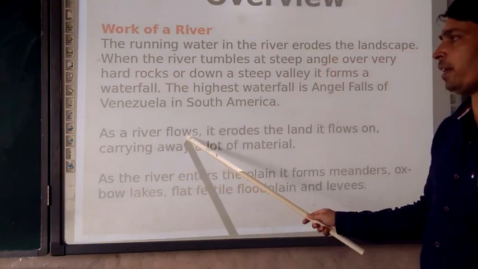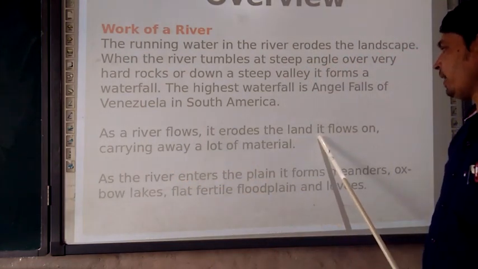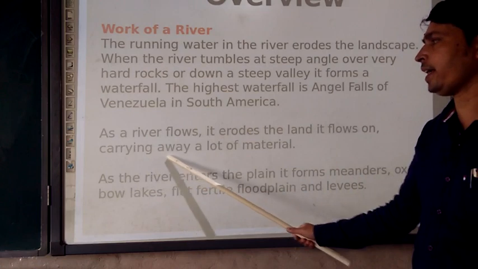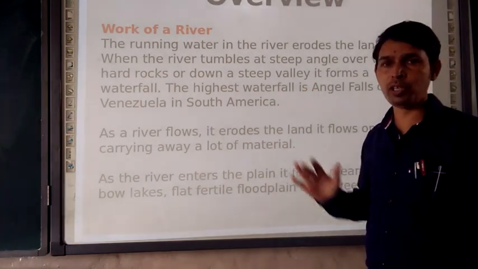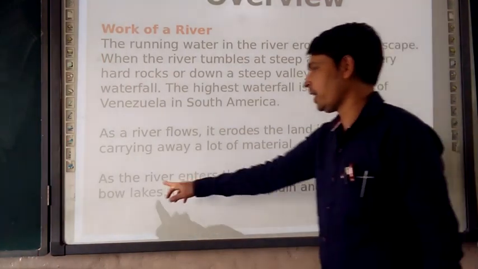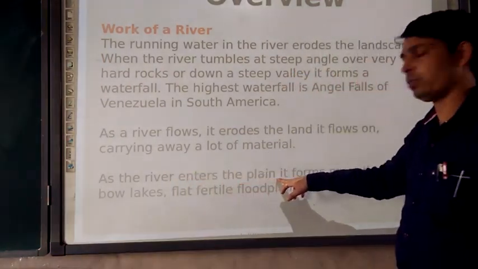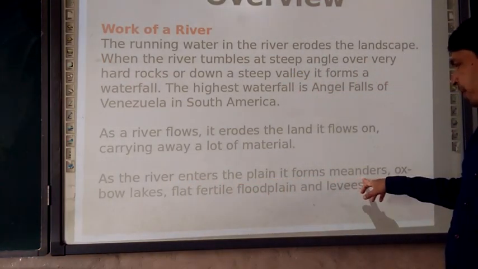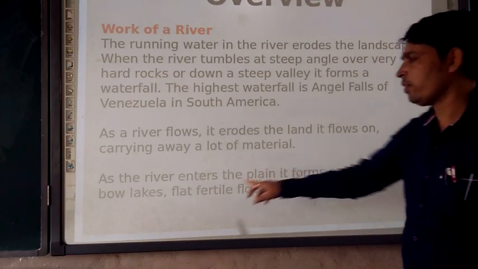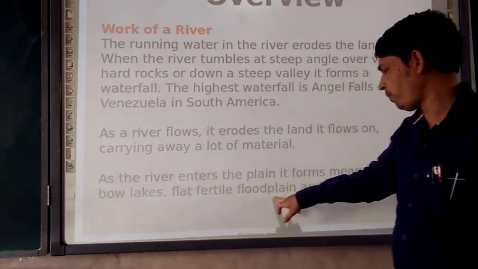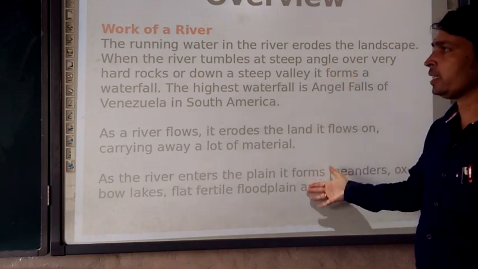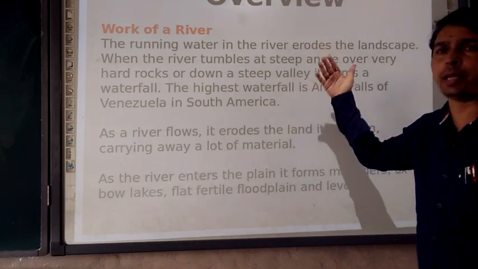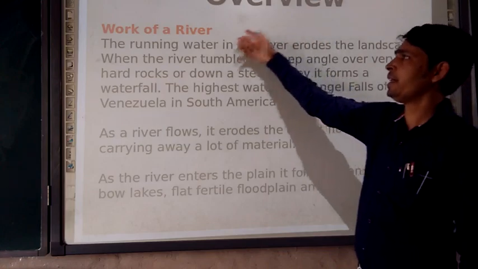As the river flows, it erodes the land and carries away a lot of material. This material is going to be deposited somewhere, and when the river enters the plain, it forms meanders, oxbow lakes, flat fertile floodplains and levees. So these are all the erosional and depositional work done by the river.